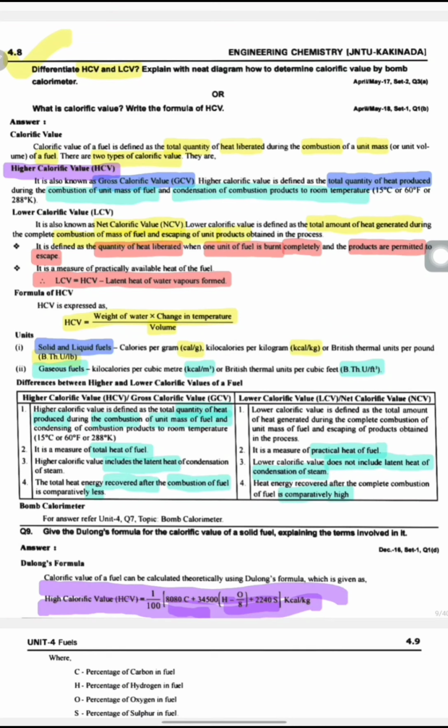Here, the total quantity of heat is produced during the combustion, and also condensing of combustion products. It is called HCV. Second, it is the measure of total heat of fuel, whereas LCV is the measure of practical heat of fuel.